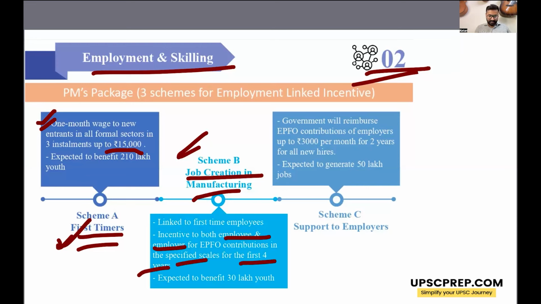Then scheme C, the third scheme, is a support for employers who are giving jobs. The government will reimburse EPFO contributions for employers up to 3,000 per month for 2 years of all new hires. So again, this is an incentive for the employers. So they will provide more and more jobs to new entrants.